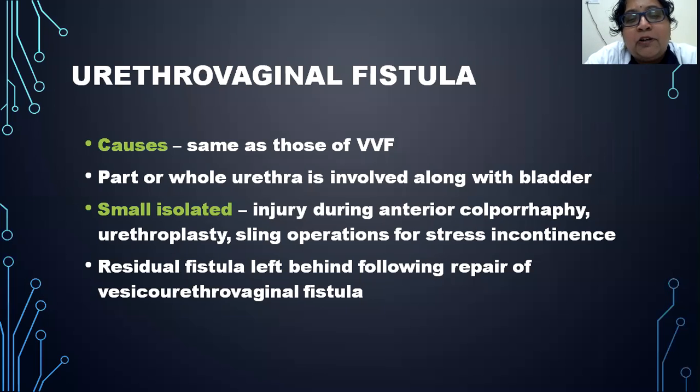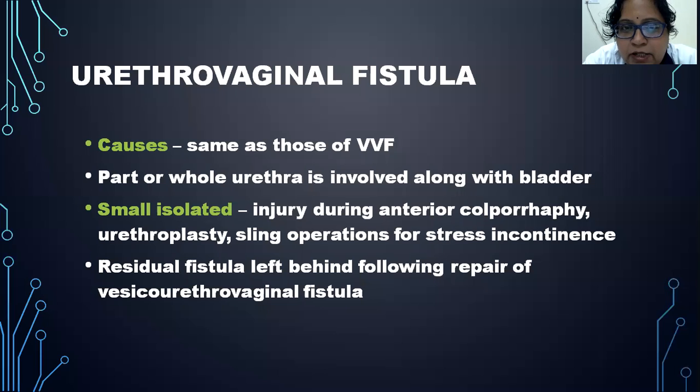In the acquired, there are obstetrical causes, gynecological causes. And what are the obstetrical causes for VVF? They are either ischemic or traumatic. Ischemic in case of obstructed labor and traumatic in case of any instrumental delivery or during operative procedures like forceps delivery, or any instrumental vaginal delivery or operative procedures like craniotomy or any other thing which is done. So these are the traumatic ways, and ischemic ways where there is ischemic necrosis with sloughing of the tissue, infection followed by sloughing of the tissue and formation of fistula, which is seen usually in case of obstructed labor.